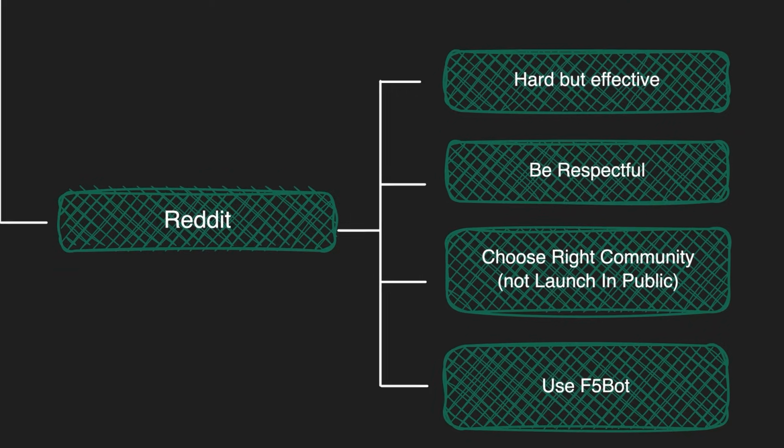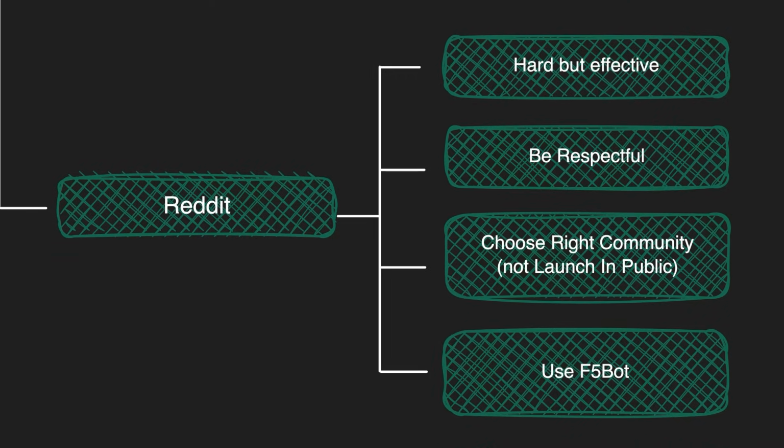Another very important channel is Reddit. This involves a lot of hard work, but if done right, it will bring a lot of traffic. However, if you're not careful, you will get banned from a lot of communities. Some communities also require that you need a karma of above 100, so sometimes you need to contribute before you can post. It is very important to choose the right community to put your post in. Posting in communities where the audience is mainly indie hackers, like Launch in Public, will not work. You might get a lot of upvotes but no downloads.